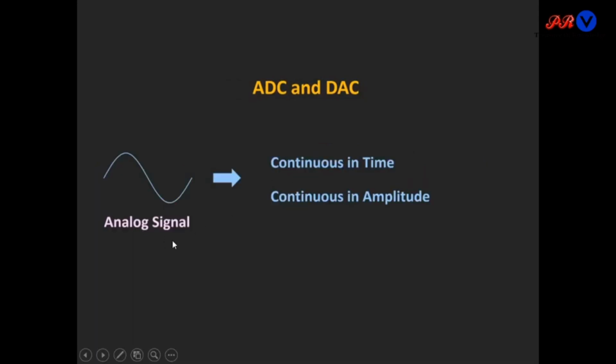So this is our analog signal. An analog signal is always continuous in time and continuous in amplitude. Suppose we have this signal varying from 0 to 10 volts. It can take an infinite number of values from 0 to 10 volts. So ideally the resolution of this analog signal is infinite.